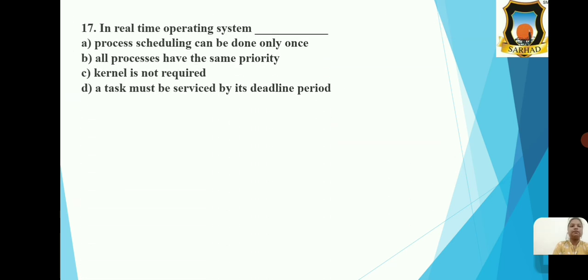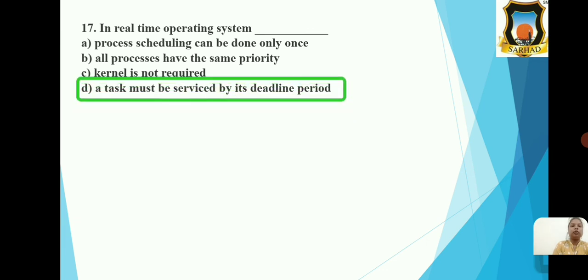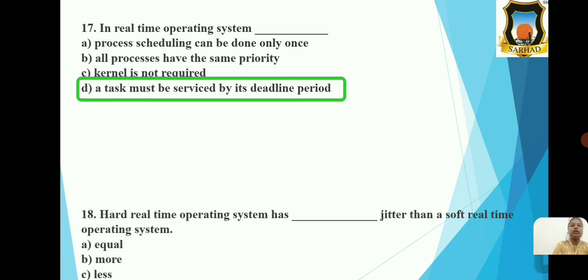Next MCQ. In real-time operating system dash and the options are process scheduling can be done only once, all processes have the same priority, kernel is not required, and a task must be serviced by its deadline period. So the correct option is option D, that is a task must be serviced by its deadline period.